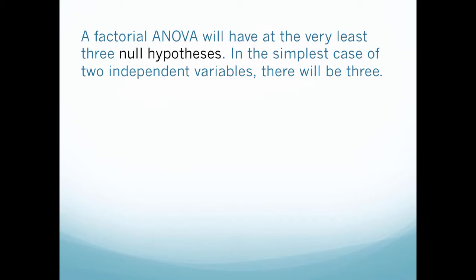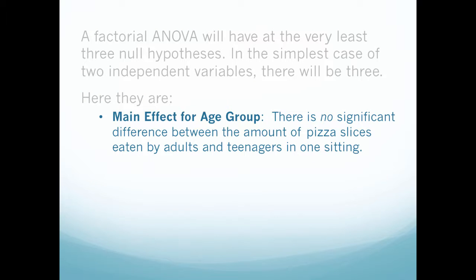So, in a factorial ANOVA, we have at the very least 3 null hypotheses. In the simplest case, where we have 2 independent variables, which is what we're talking about, there will be 3 hypotheses. So without writing them symbolically, just writing them out with words, here's what they are. So we always have a hypothesis for a main effect, and this is what we talked about in our last video. In this case, it would be that there's no significant difference between the amount of pizza slices eaten by adults and teenagers in one sitting.